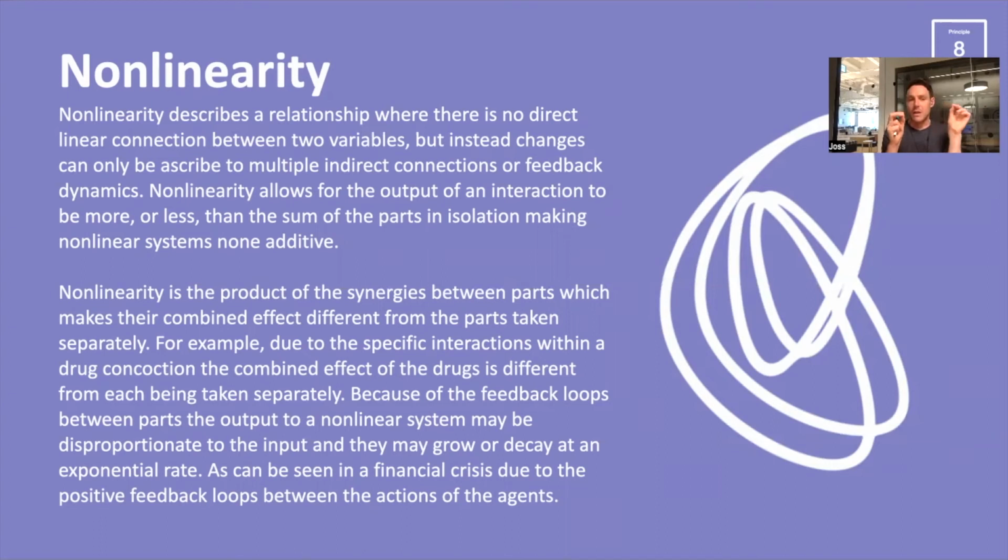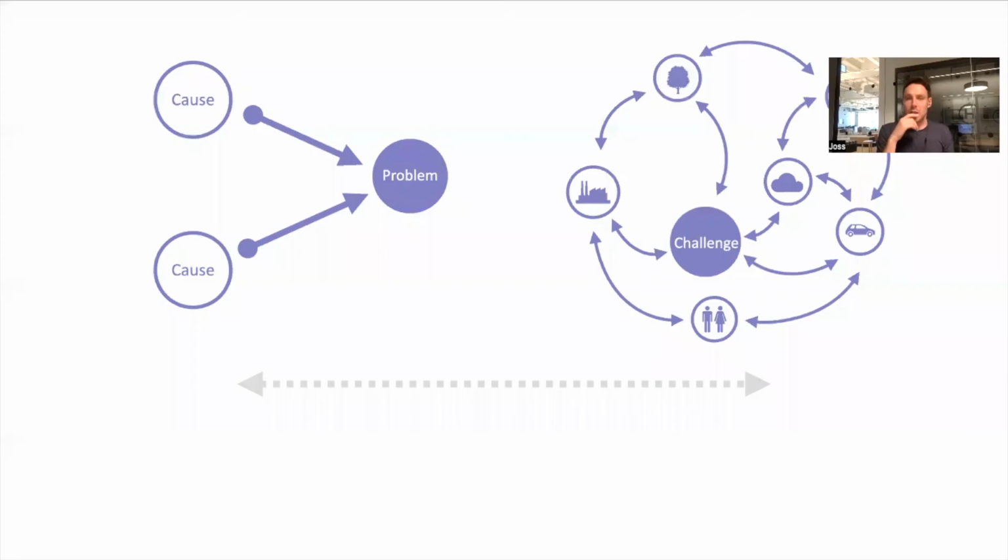If I affect this, I will get an effect out here. This will cause this to change in a proportional way. That's a linear system. In a nonlinear system, there are multiple factors affecting this outcome, and we're getting the emergence of non-additive outcomes from all those interacting variables that can make the input different from the output. So it's nonlinearity.